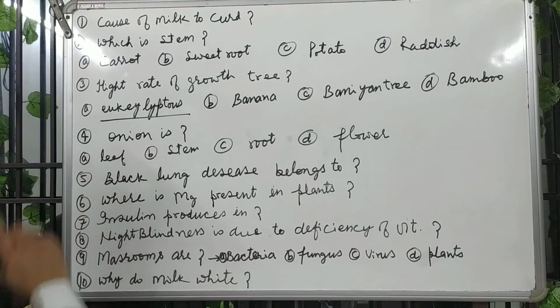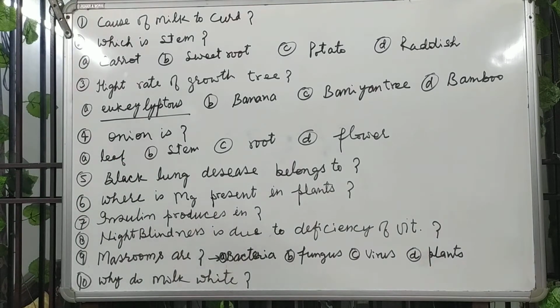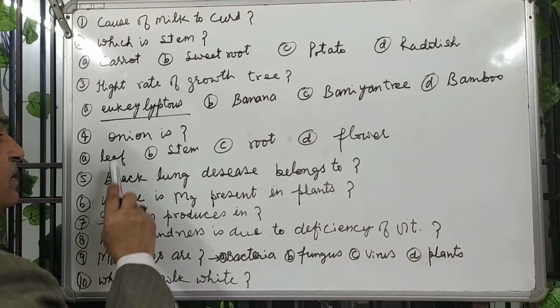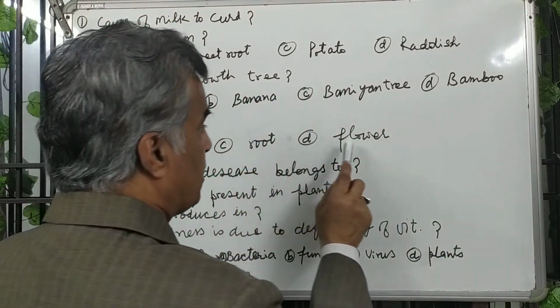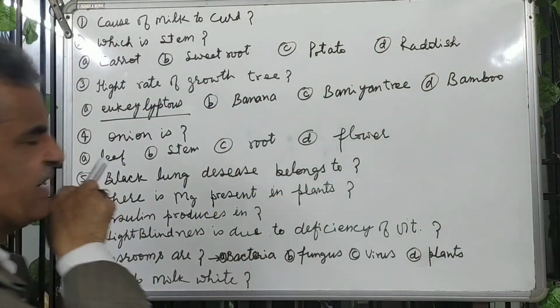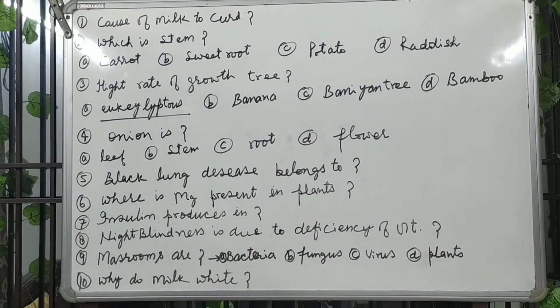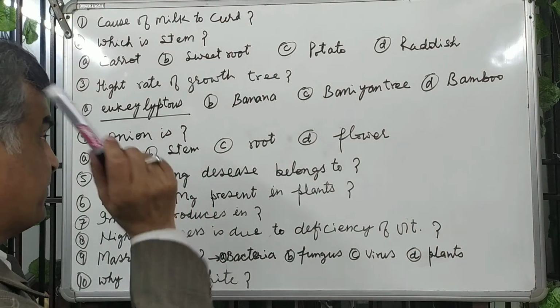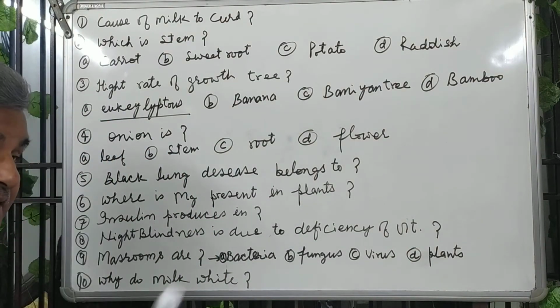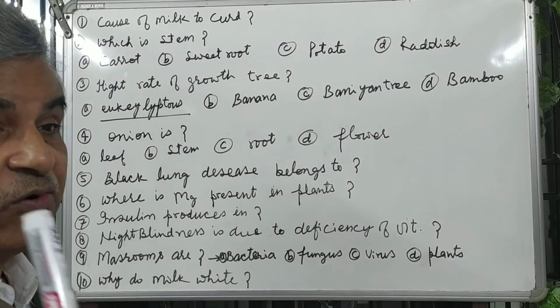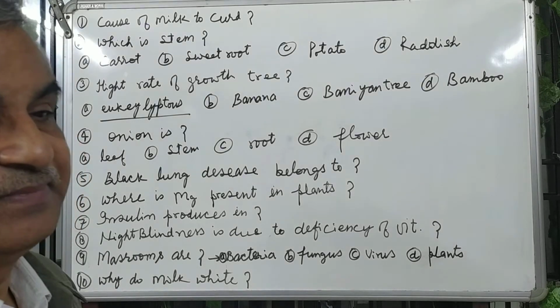Next, onion is leaf, stem, root, or flower. It's a very interesting question. You may say onion is a leaf, since we eat onion. But it's very interesting and very important: onion is a stem.